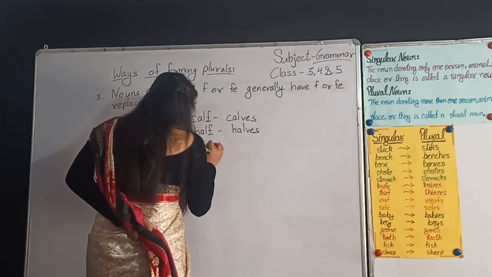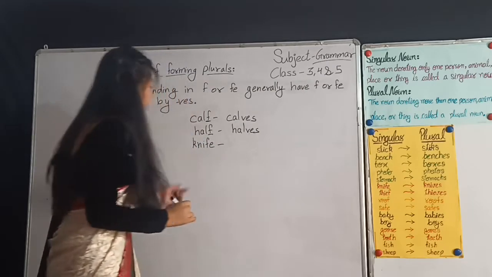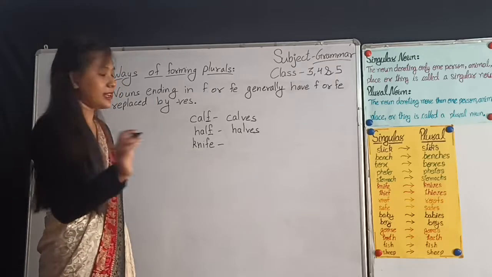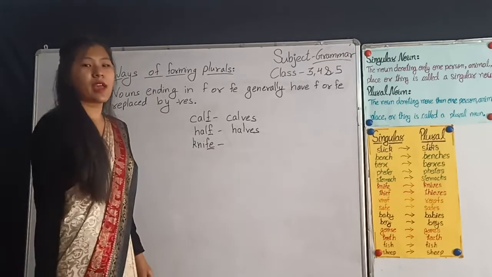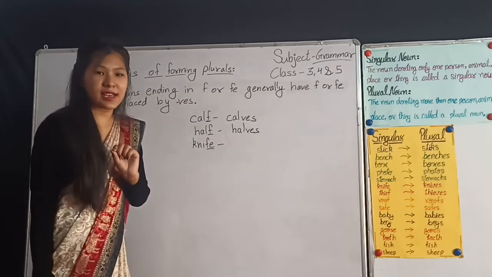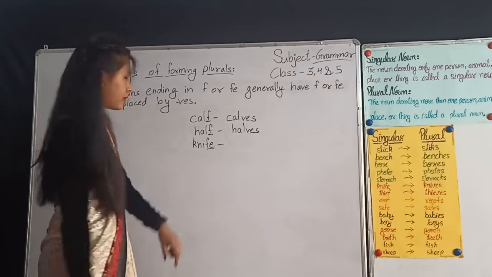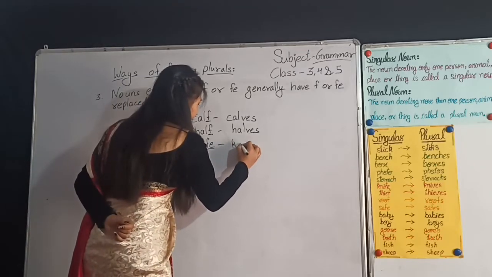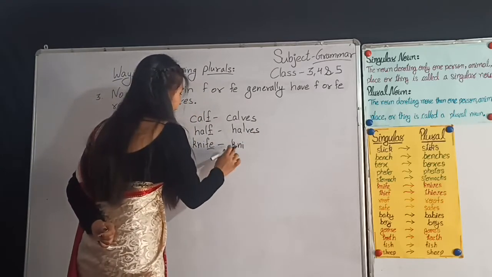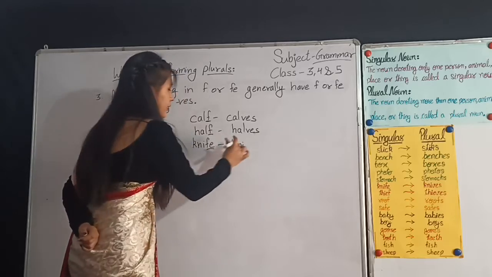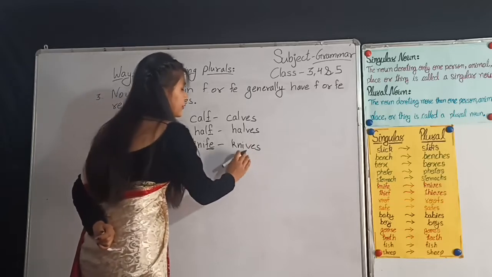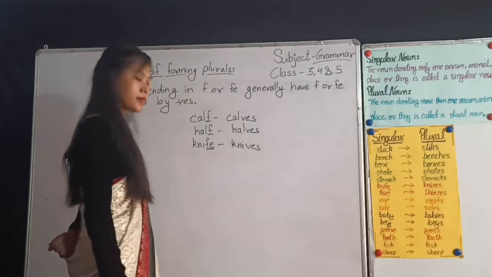In the same way, knife, K-N-I-F-E, knife. Here the ending letters are F and E. What do we have to do? We have to replace this FE by VES to make it a plural noun. So let's write here KNIVES. Here I have replaced FE by VES. Yes.